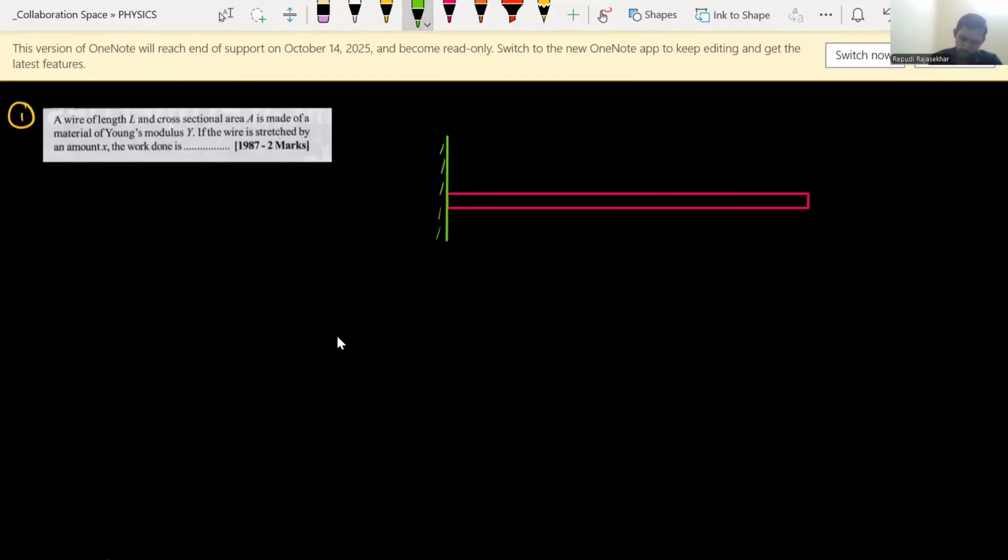There is a rigid support, one end is fixed, and it is having mass M. Mass is not given, you can consider mass is M, length is L, cross section is A, and Young's modulus is Y. Now here we are applying some force at one end of the wire to elongate this given metallic wire. So applied force is F. So when we apply force, then what happens? This is an elastic material, you can see. So at one end we are applying the force and we try to stretch this. Whenever we try to stretch an elastic material, we can see elongation takes place.